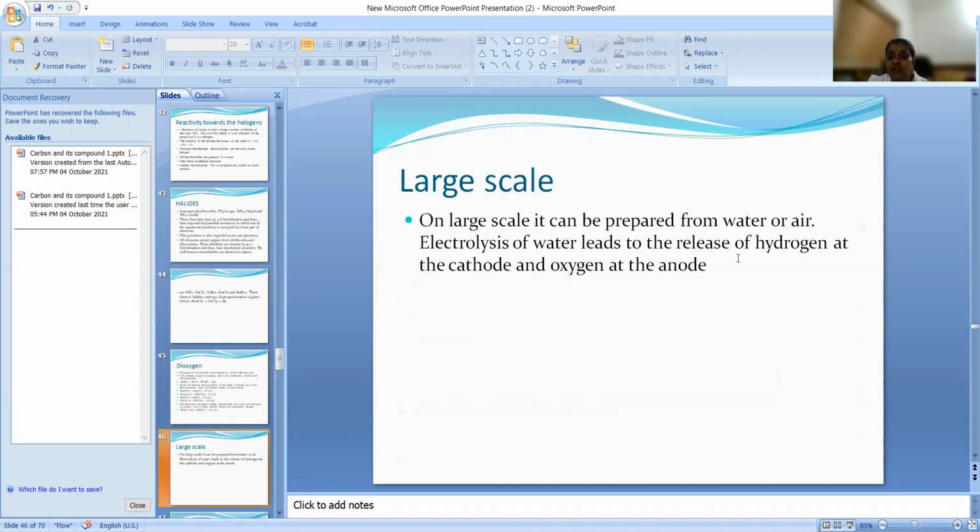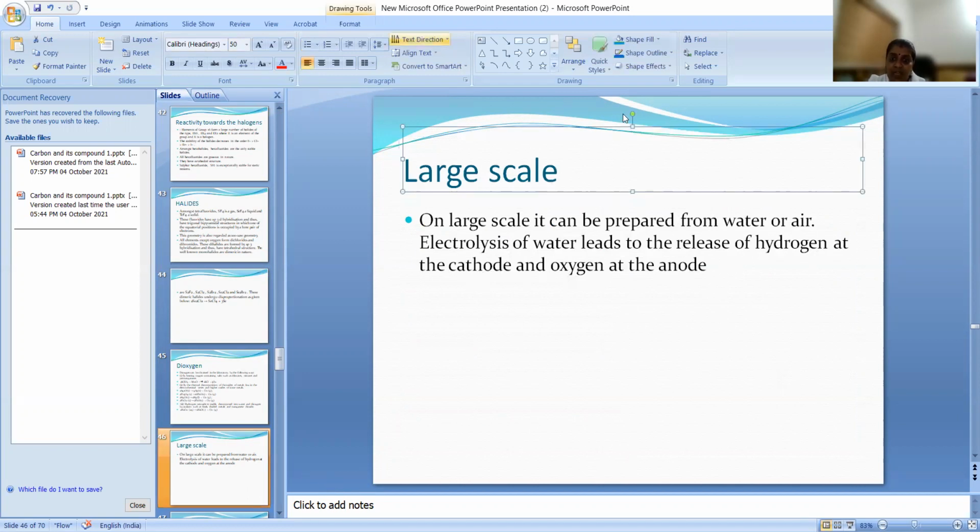And on a large scale, we can do electrolysis of water. So we will get hydrogen at the cathode and oxygen at the anode. If you undergo electrolysis of water, we know that H plus and OH minus will be there. This H plus will be moving towards the cathode, cation towards the cathode, and OH minus towards the anode. And at the anode, OH minus will liberate oxygen and H plus will liberate H2 at the cathode. Okay. That is large scale preparation.